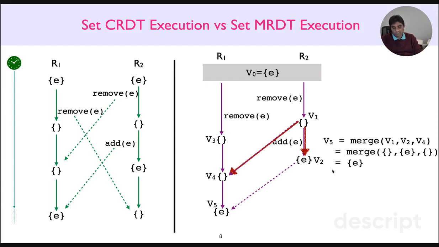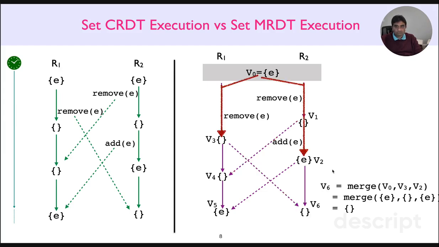Now, concurrent with these merges, another merge happens at R2, pulling the changes from R1. This merge merges version V3 with version V2 to produce version V6. The LCA for this merge is the initial version V0. On the left-hand side, E is deleted. On the right-hand side, nothing happens. Therefore, the result of the merge is an empty set, right?